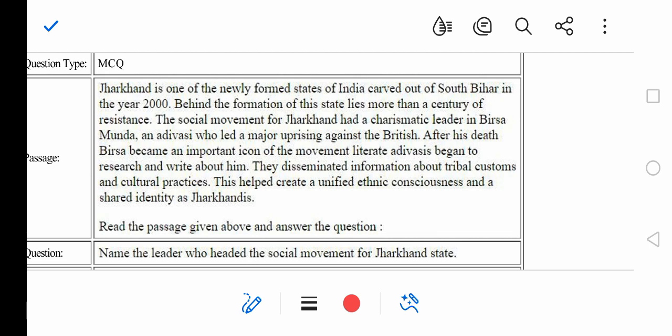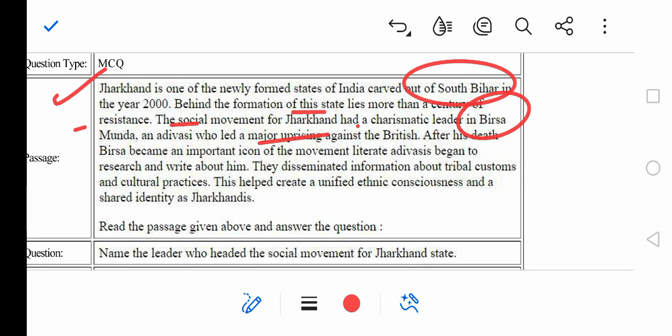Jharkhand is one of the newly formed states of India, carved out of South Bihar in the year 2000. Behind the formation of the state lies more than a century of resistance. The social movement for Jharkhand has a charismatic leader, Birsa Munda, an Adivasi who led a major uprising against the British. After his death, Birsa became an important icon of the movement.